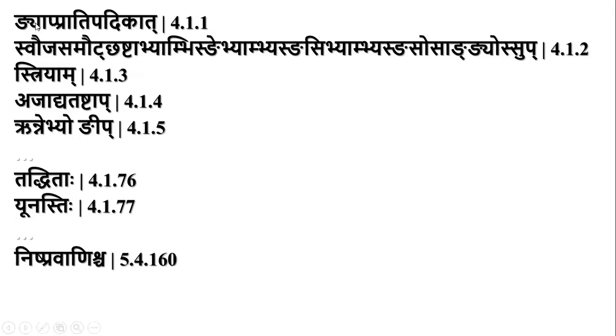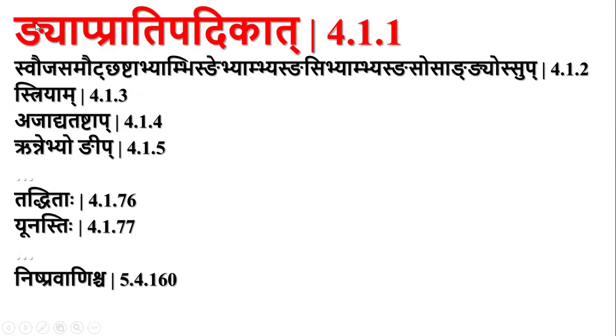We have this Adhikara Sutra, Nyapratipadikat. In this Adhikara, there are pratyayas which can be attached to Ni Pratyayanta, Apratyayanta Shabdas and Pratipadikas. In this Adhikara, we have the Sutra Suaujasam.